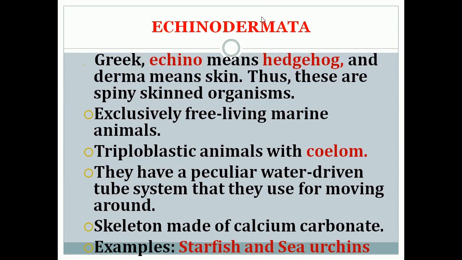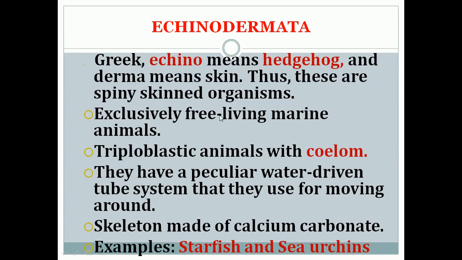Then derma means skin. So Echinodermata means the skin is covered with spines, and they have short legs. They can roll up into a ball when there is any dangerous situation.